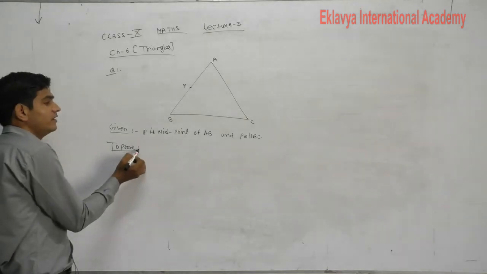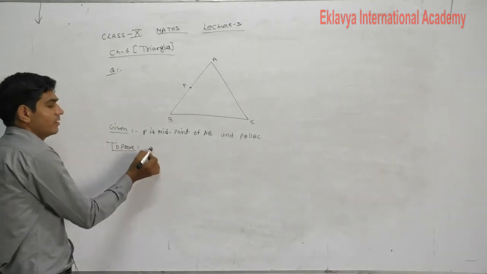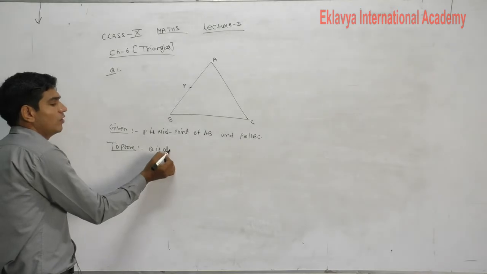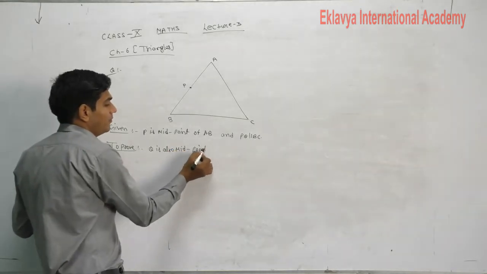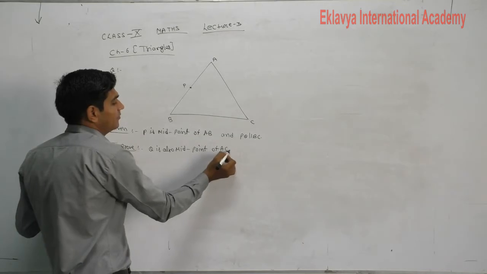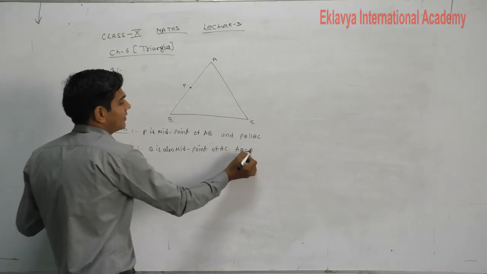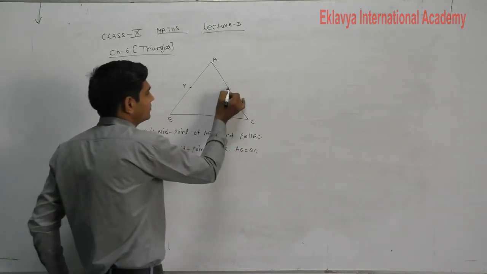Then what we will prove here? Q is also the midpoint of AC, meaning that AQ is equal to QC.